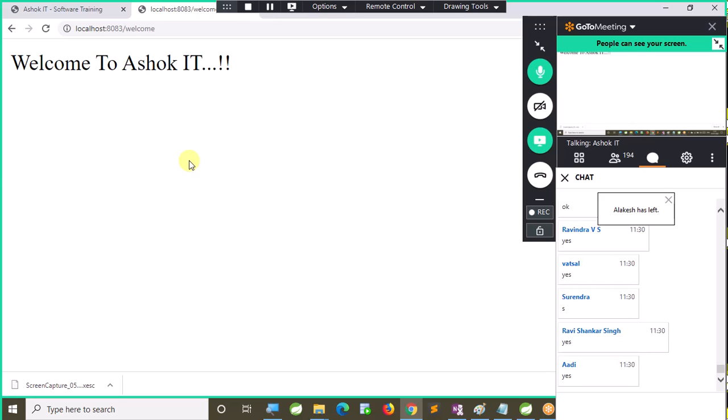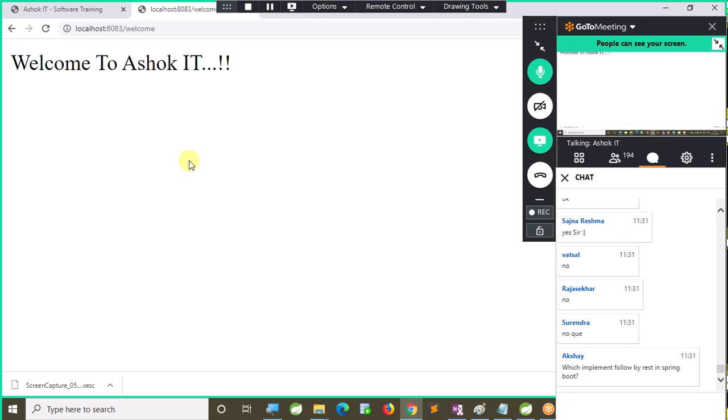All of you clear with this one? Anybody has any question? Building a first REST application is very simple. So successfully we completed our first REST application right now. So going forward, I am not going to access these applications from the browser. I will use one software called Postman.